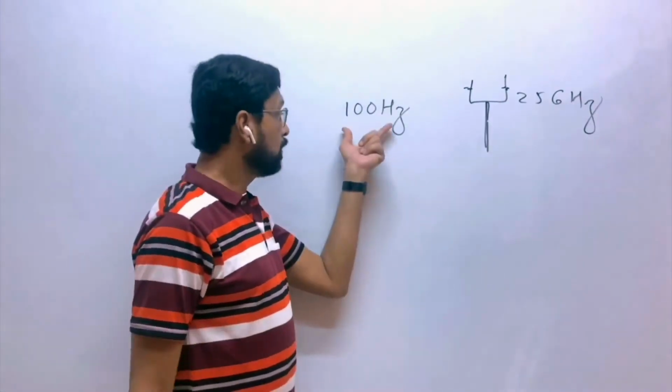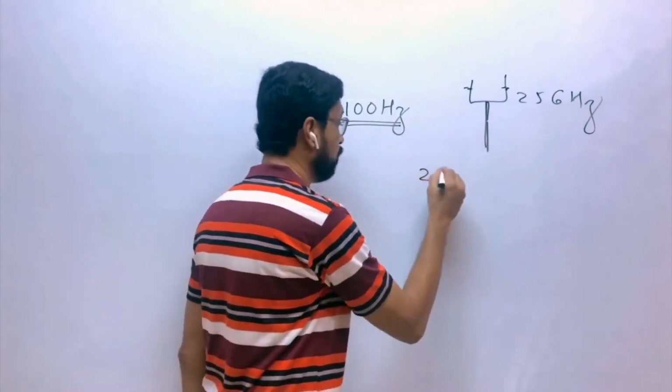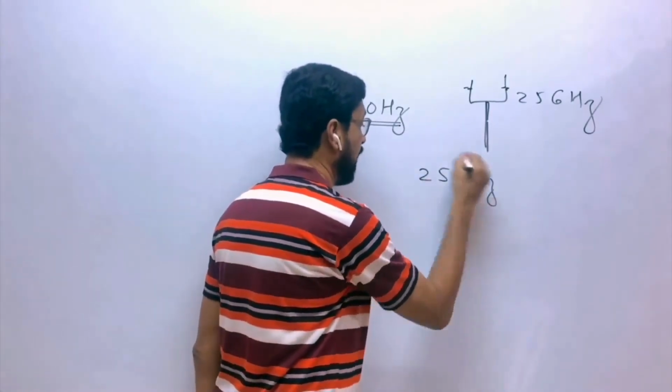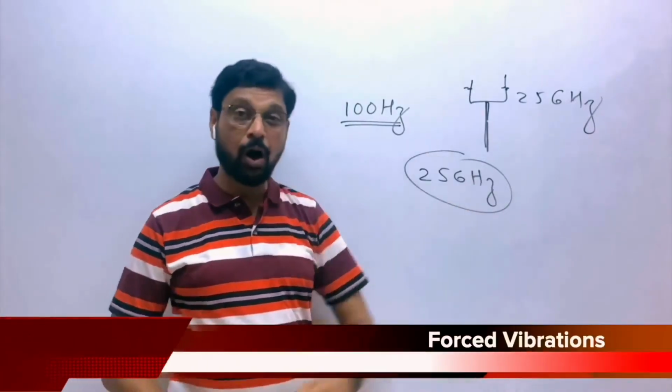Then now this board will vibrate not with 100 hertz, it will vibrate with 256 hertz. These are called forced vibrations.